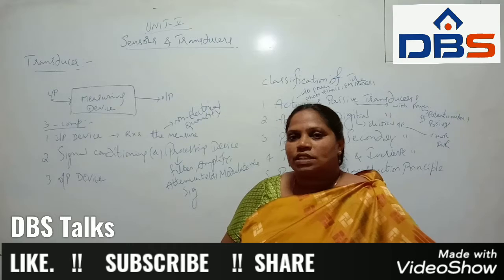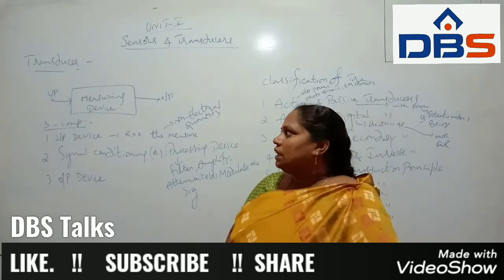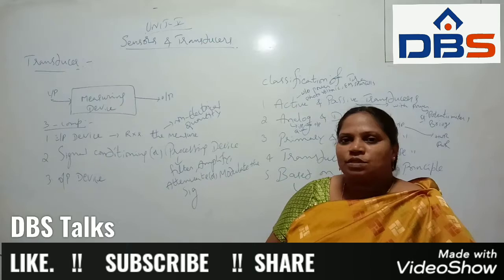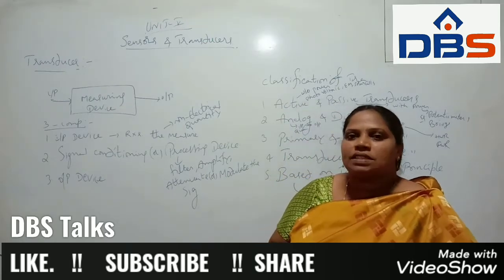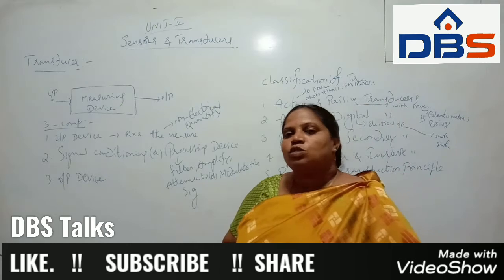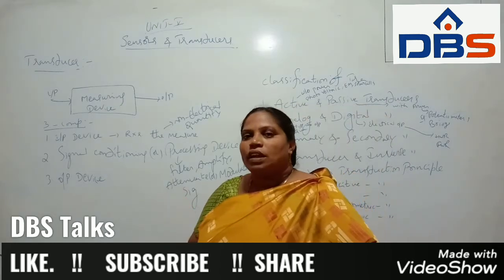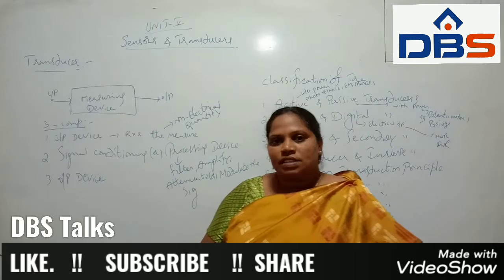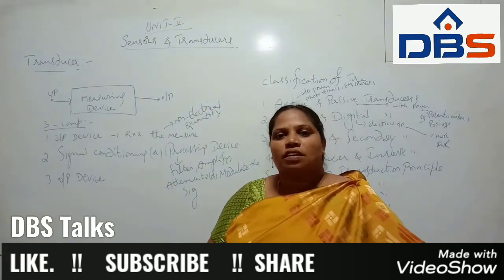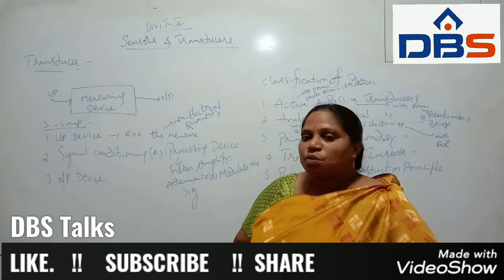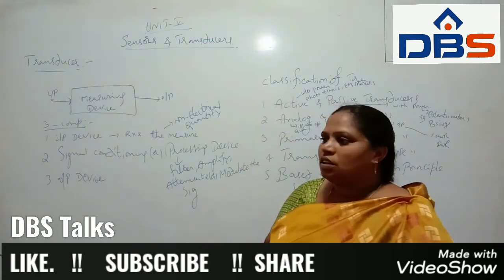In the last class I explained the AC bridge concept and DC bridge concept. In that I covered the balanced bridge condition, the measurement of unknown resistor, capacitor and inductor values, and also how we can obtain the frequency values. In this unit I have to cover what is a transducer, what is a sensor, the classification of transducers, and the measurement of displacement. So first I will consider the transducer.